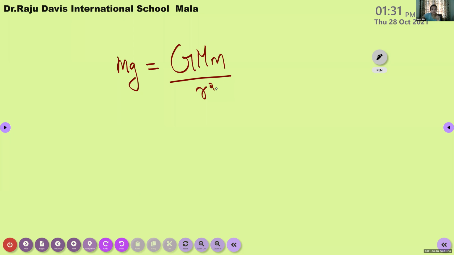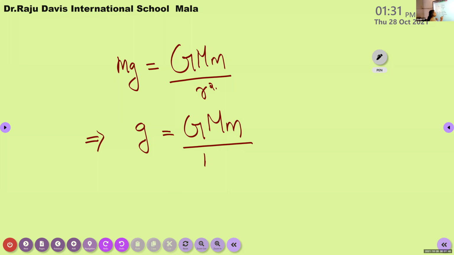Then students, please help me to find out an equation for g from this equation, which implies g is equal to capital G, capital M divided by m r square, right? Because here r square we brought this m from left hand side to the right hand side.